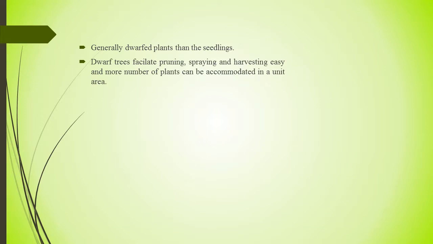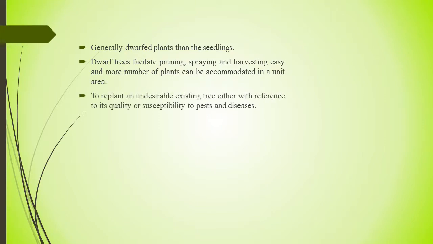To replant an undesirable existing tree, either with reference to its quality or its susceptibility to pests and diseases, the replacement must be better. The defects can be overcome easily by vegetative propagation through grafting or budding of a desirable section onto the resistant tree by top working techniques.